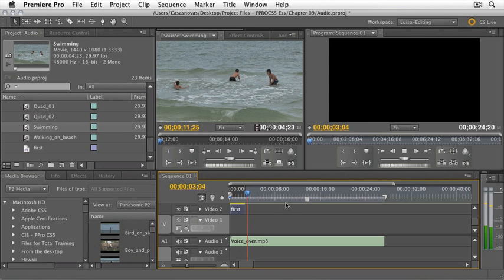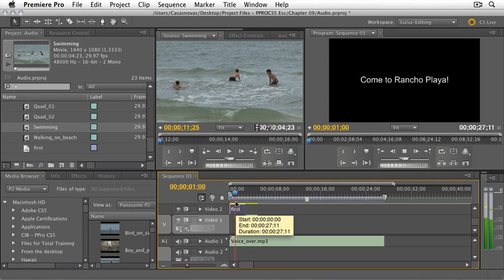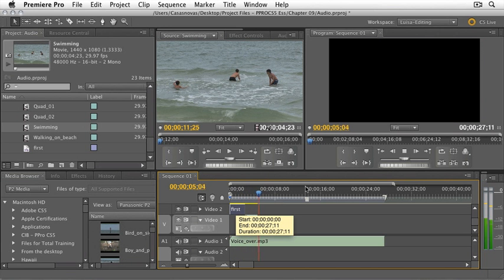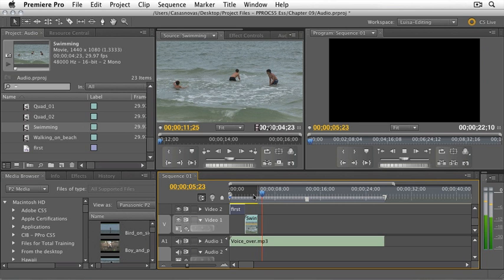Rancho Playa, where you can enjoy our pristine beaches. And I'll put an outpoint there. And I think I'm just going to do an overlay. And there it is. Come enjoy a weekend getaway at Rancho Playa, where you can enjoy our pristine beaches, as well as all of our other amenities, including swimming. So, as well as all of our other amenities.